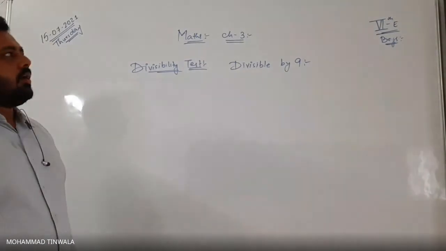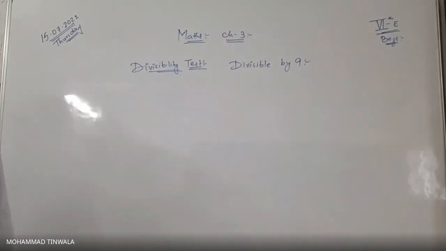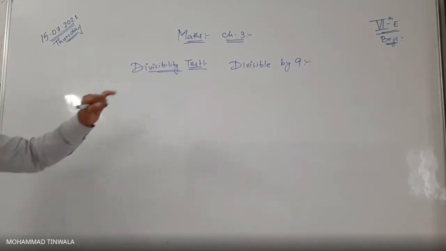Very good. We have to check out the last digit. If the last digit is 0, that means our whole number is divisible by 10. Whatever number of digits we have, it will be divisible by 10. Okay? Now, divisible by